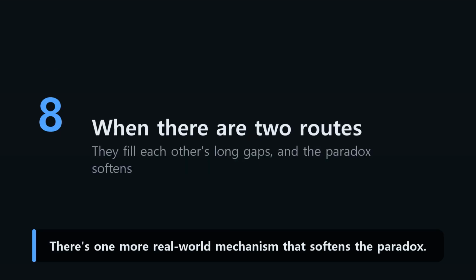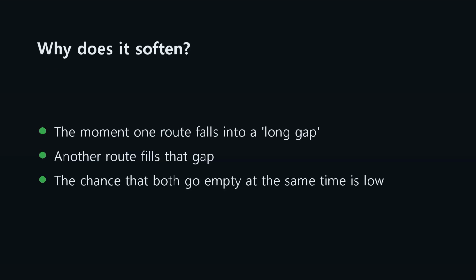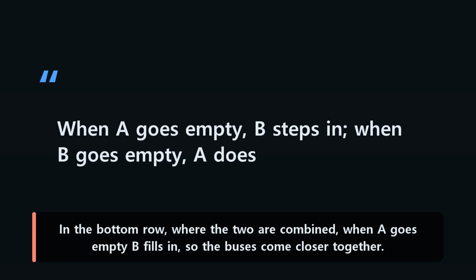There's one more real-world mechanism that softens the paradox. There's often more than one bus that gets you there. You don't care about the number. You just hop on whichever comes first. When one route falls into a long gap, another route happens to fill that gap. Both Route A and Route B each have their own long gaps where they sit empty for a while. In the bottom row where the two are combined, when it goes empty, B fills in, so the buses come closer together.